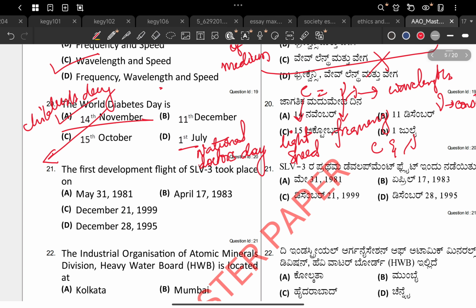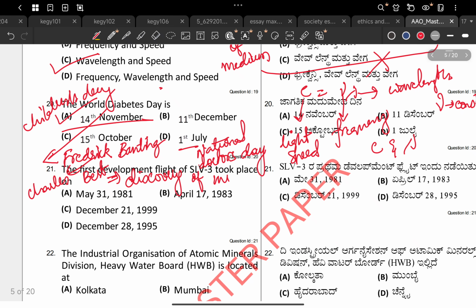it is also the birthday of Frederick Banting, who, along with Charles Best, is credited with the discovery of insulin. That is why they are very important.